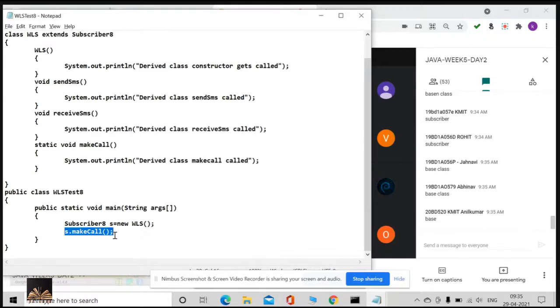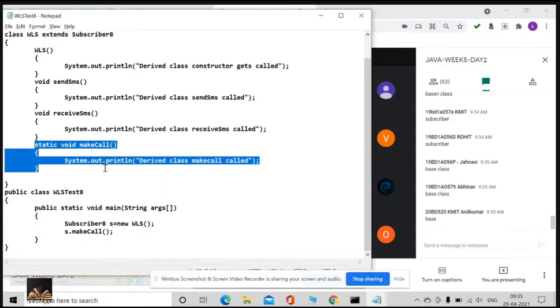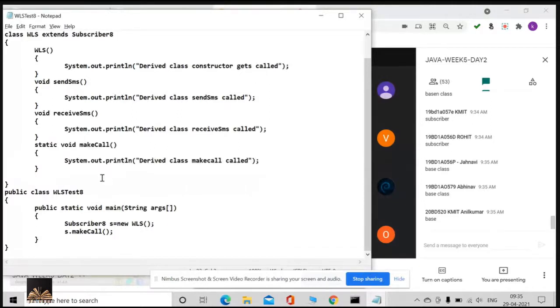Please do remember, whenever I want to override with static, it will not be overridden. Whenever I use static, it will not consider that as overriding. So always the parent class behavior is going to be executed.